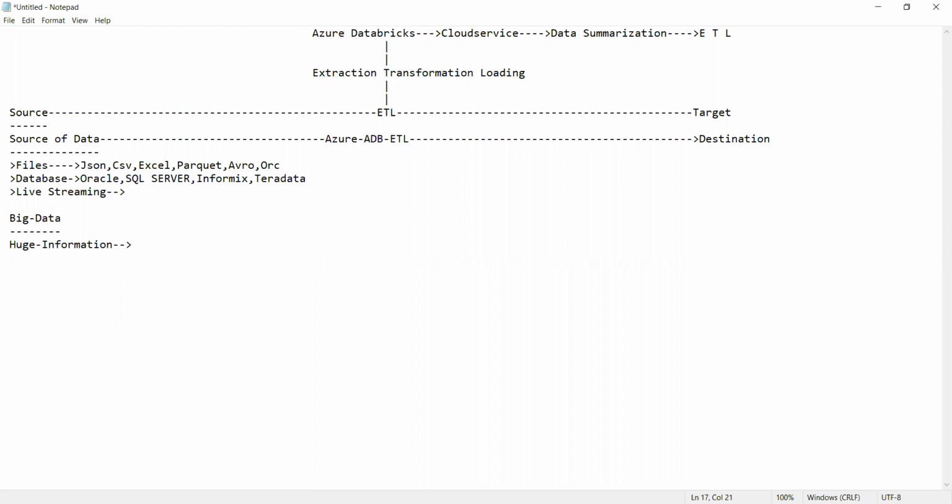Whereas big data, we get this big data ultimately from the business. Ultimately, we get the data from the business. From various types of business, we get the data. There is huge data. I'll take a simple example of social networking sites.